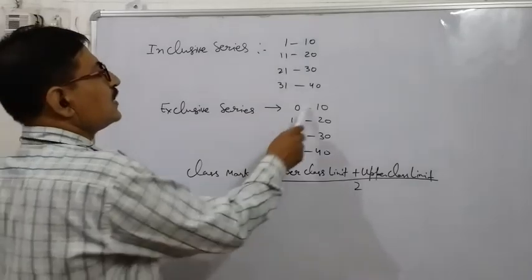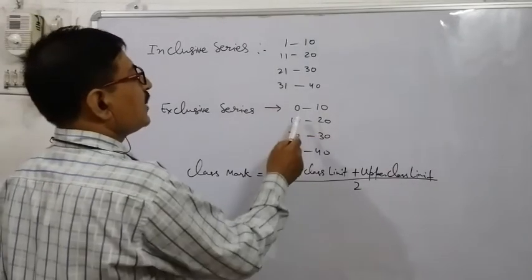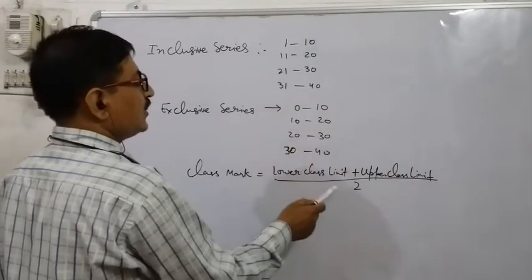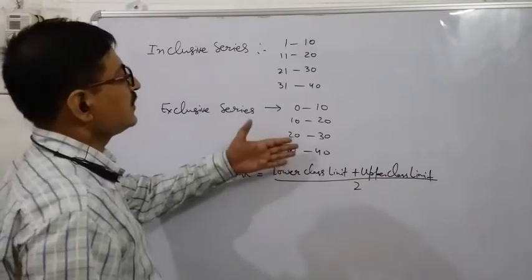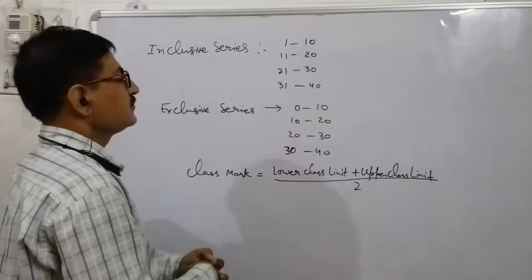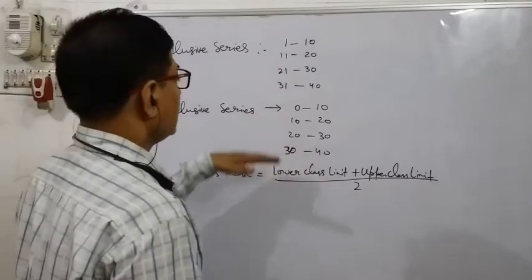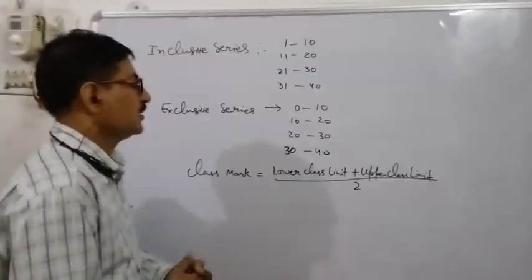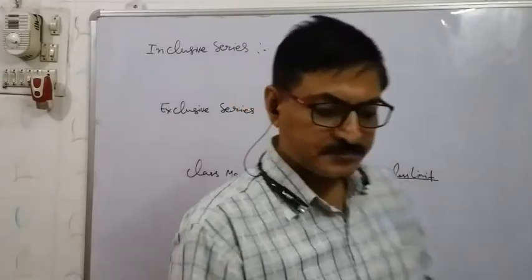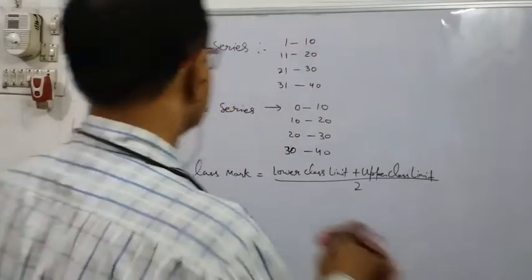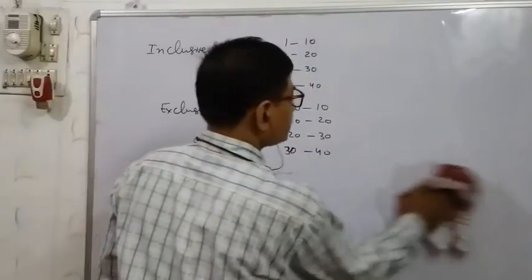Just like if the class is 0 to 10, then 0 plus 10 divided by 2, 5 will be there. 10 plus 20 upon 2 will be 15. So the class mark is different every time. In every question it is asked like that. So lower limit plus upper limit divided by 2, that is the class mark. Now these are the informations.